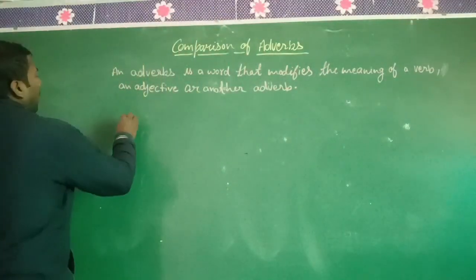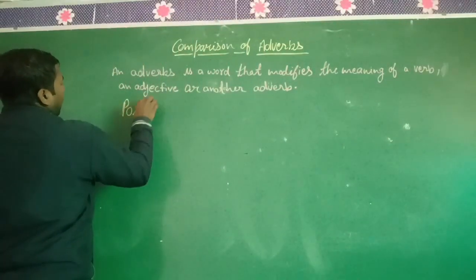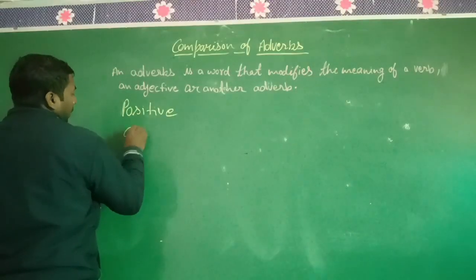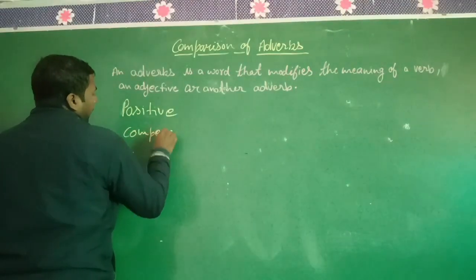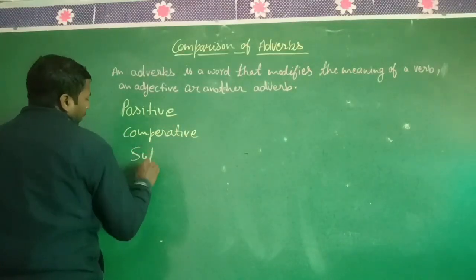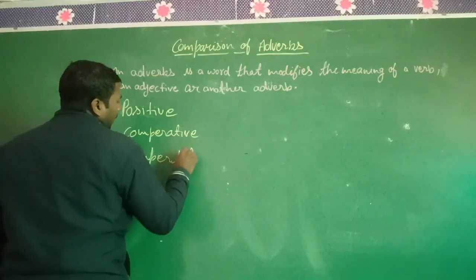The first is the positive, the second is the comparative, and the third is the superlative.